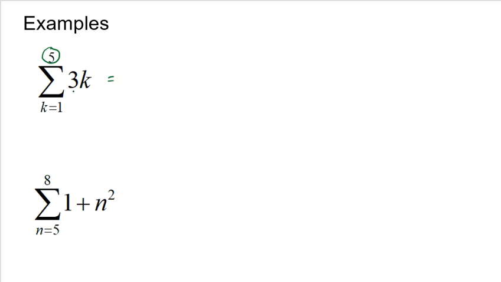So the first term is found by plugging in 1. 3 times 1 is 3. The second term, 3 times 2 is 6. The third term, 3 times 3 is 9. The fourth term, 3 times 4 is 12. And the fifth term, 3 times 5 is 15. So there is my series. Now, again, I'm not going to waste my time showing you this because I know you guys know how to go to a calculator and add numbers together to get the final answer. You could do that. What I'm trying to do is show you sigma notation versus series, the addition of several terms. All right, let's do this next one here.